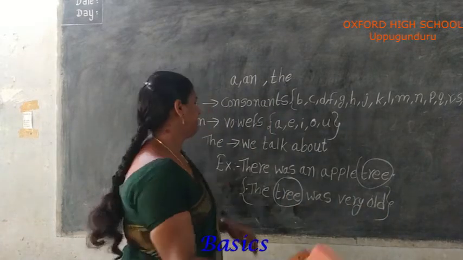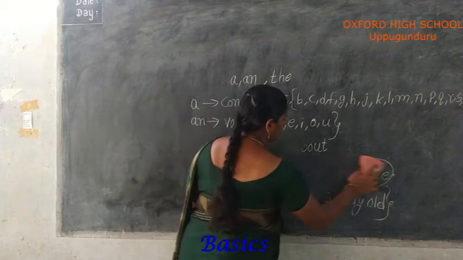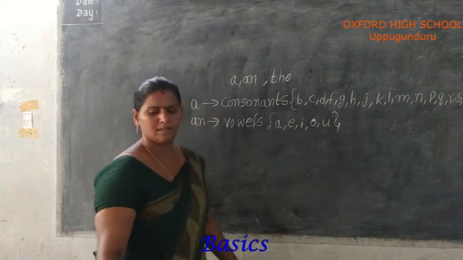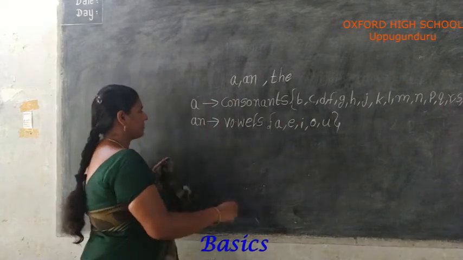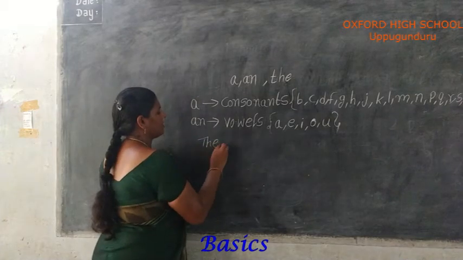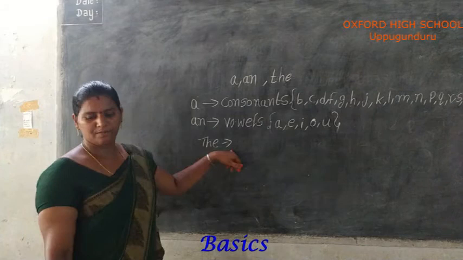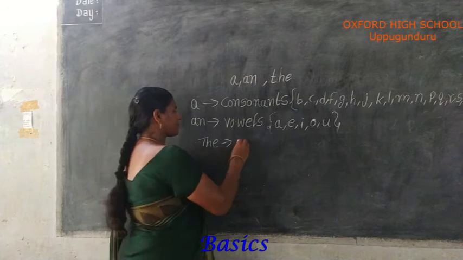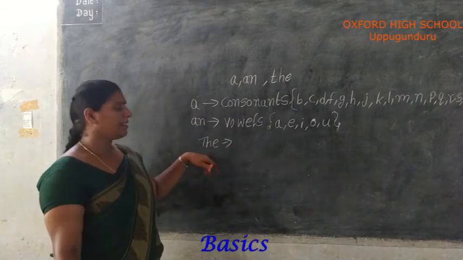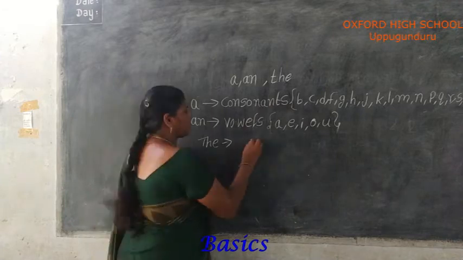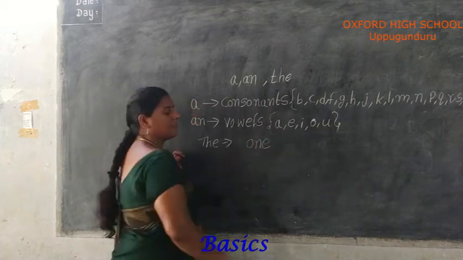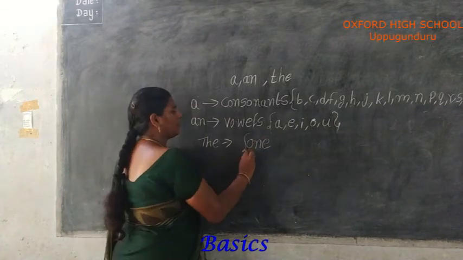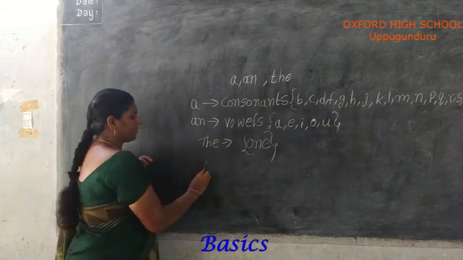Next example. We also use the before things that are one of a kind. Again, we use the before the thing that is only one, or one of a kind. See, example, the sun.